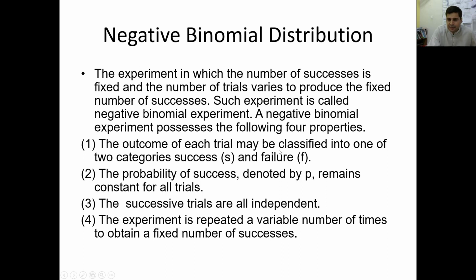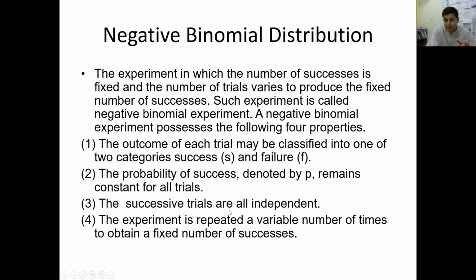The outcome of each trial may be classified into one of two categories. As I mentioned in binomial, because it's still a binomial-type distribution, there are only two possible outcomes. It will be a success or a failure, effective or defective, good or bad. The second property is that the probability of success, denoted by P, remains constant for all trials. So the success probability will not change, as I already mentioned in the binomial distribution. So this distribution is also similar to the binomial distribution, but there is something different.